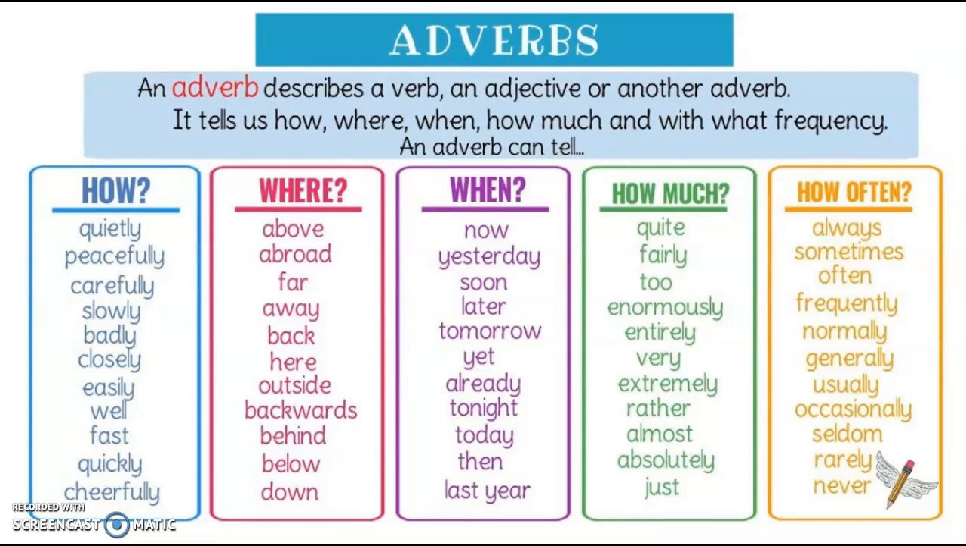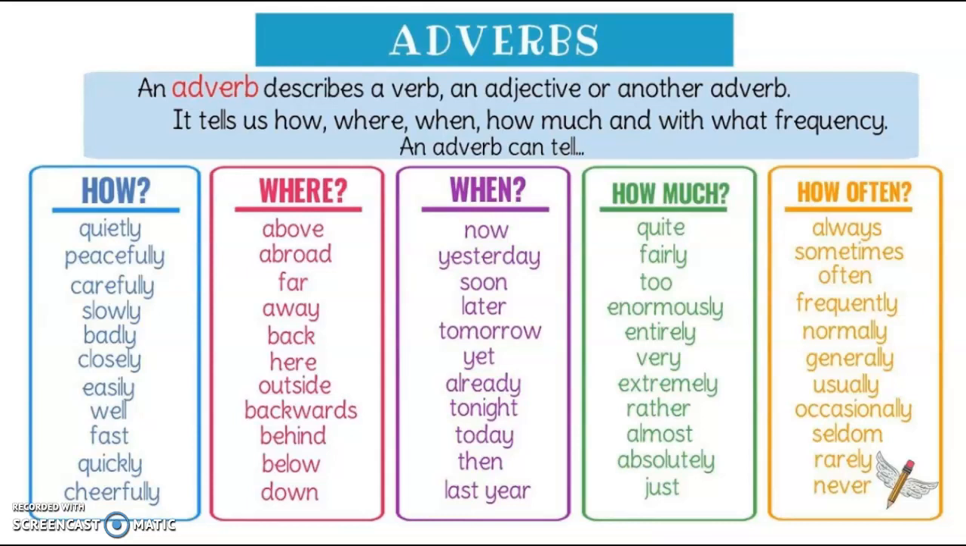Then we have how often. How often does something happen? These are adverbs as well. So always, sometimes, often, frequently. You can see the list here. So how often does something happen? The answer to that is going to be an adverb.